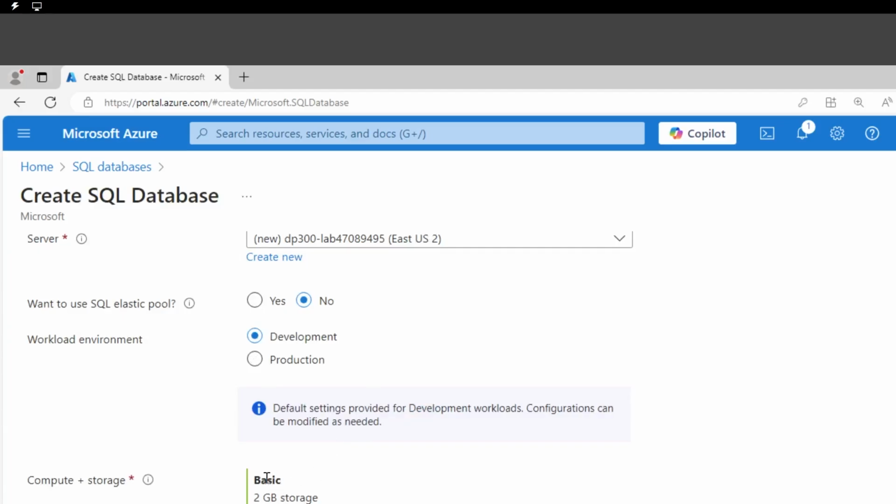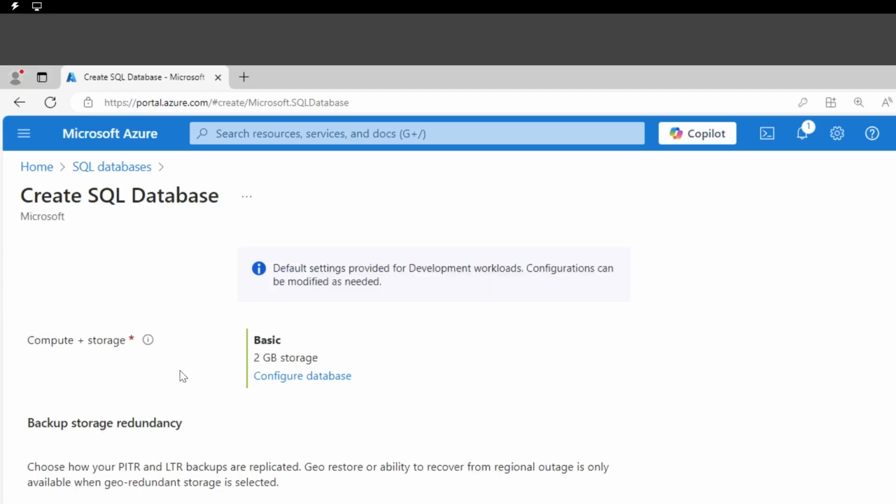So we have the basic configuration, and as part of the backup storage redundancy, we'll keep the default geo-redundant backup storage. This is the replication that will be applicable to the backup that we generate through this database server. The backup file will be geo-replicated, meaning it would be replicated to another region. All right, so let's continue.